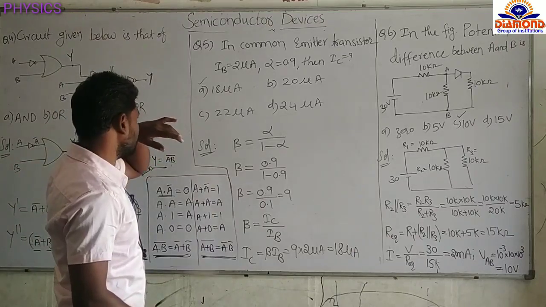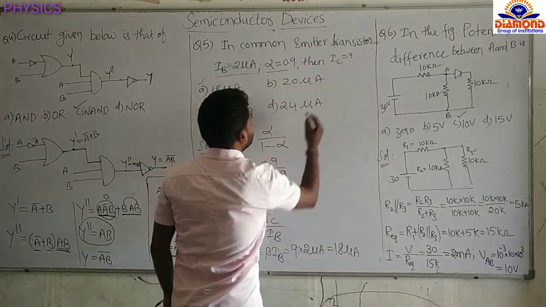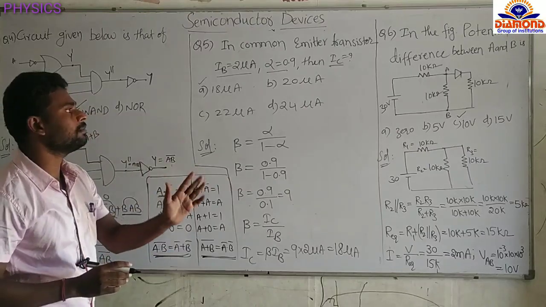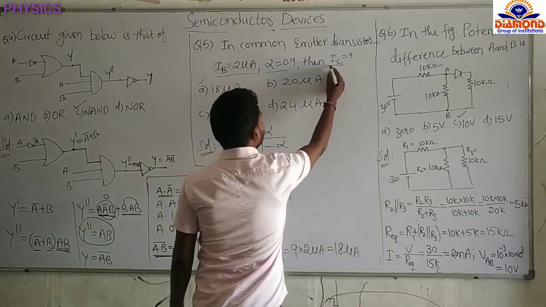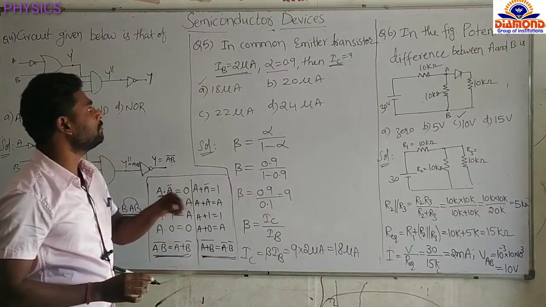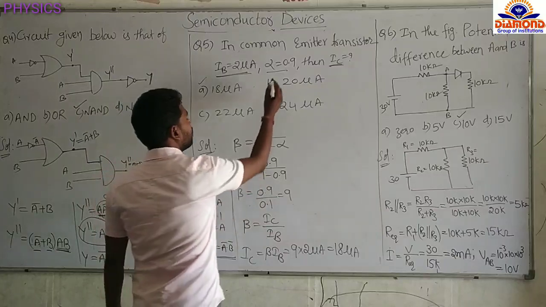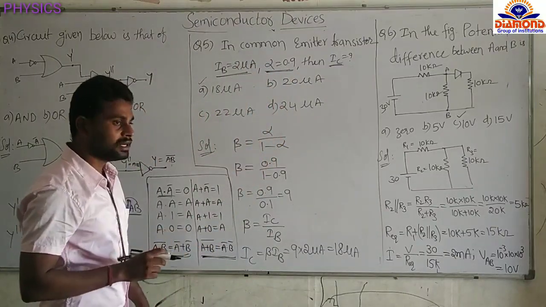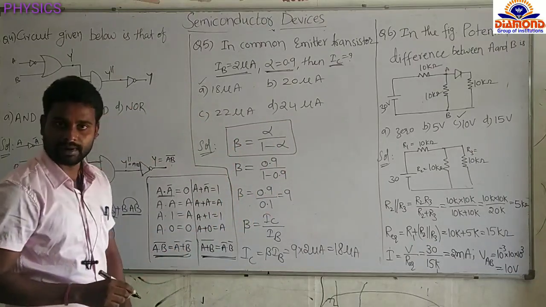Next, see the fifth question. In common emitter transistor, base current they given, alpha given, IC they are asking. In common emitter configuration, emitter is the common, collector is the output, base is the input. Output current we have to find, input current they given. But for common emitter configuration, current gain symbol is beta, but they given here alpha. Alpha is the current gain in the common base configuration. So already we know the relationship between beta and alpha, that is beta equal to alpha by 1 minus alpha.